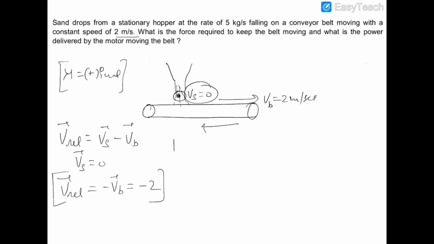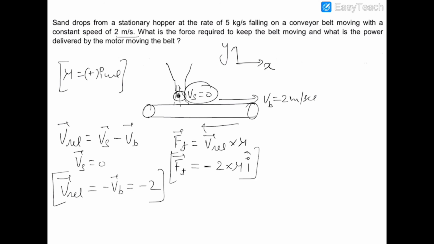So the thrust force acting on the conveyor belt, F thrust, would be equal to v relative into mu. As mu is positive, the direction of the thrust force and the relative velocity would be the same. So F thrust would be acting in the backward direction. Let's suppose this is the x-axis and this is the y-axis. I can write that the thrust force would be acting in the minus i cap direction, so it is minus 2 into mu i cap. So this is the direction of the thrust force.